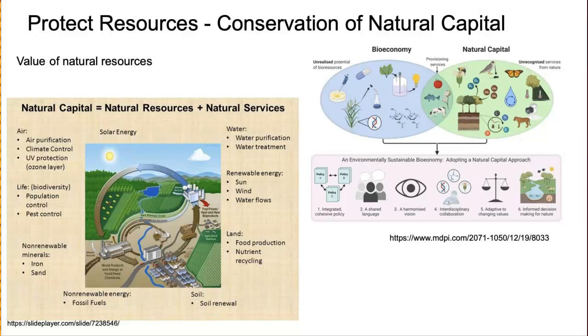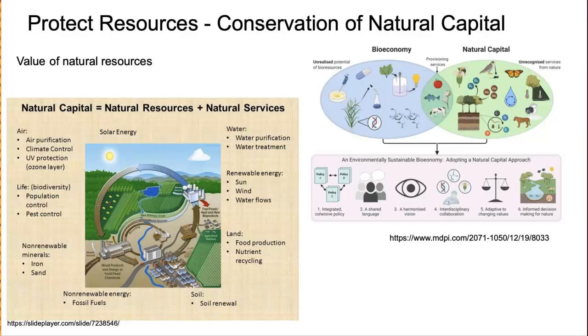So natural capital is like air purification, climate control, UV protection of the ozone layer, biodiversity by population control and pest control, non-renewable minerals like iron and sand, fossil fuels, non-renewable energy, right? Soil renewal, land food production, but also nutrient recycling, renewable sources of energy like sun, wind, and water, and water purification and treatment.